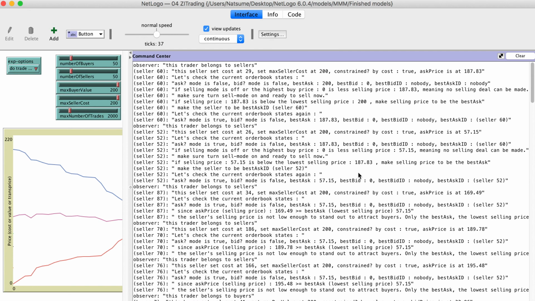So now, as we can see, the best selling price becomes 57, which is lower. The best seller is a different seller. The ID is 52. Okay,